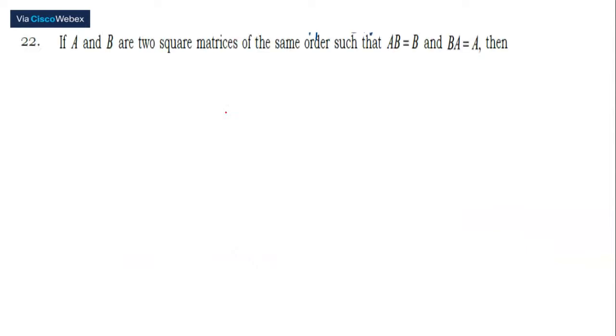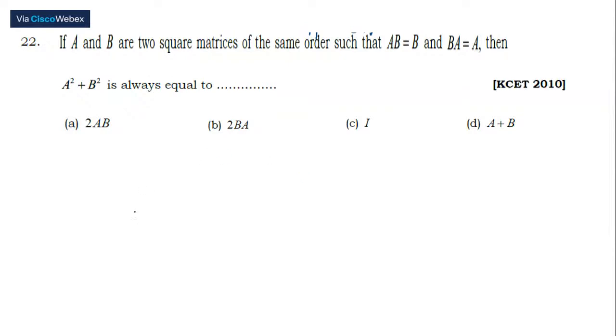Okay, next one. If A and B are two square matrices of the same order such that AB equals B and BA equals A, then A square plus B square is always equal to 2AB, 2BA, A plus B. Most of them are going to give the option as A. Very good, Rachna. Good, Shravani.